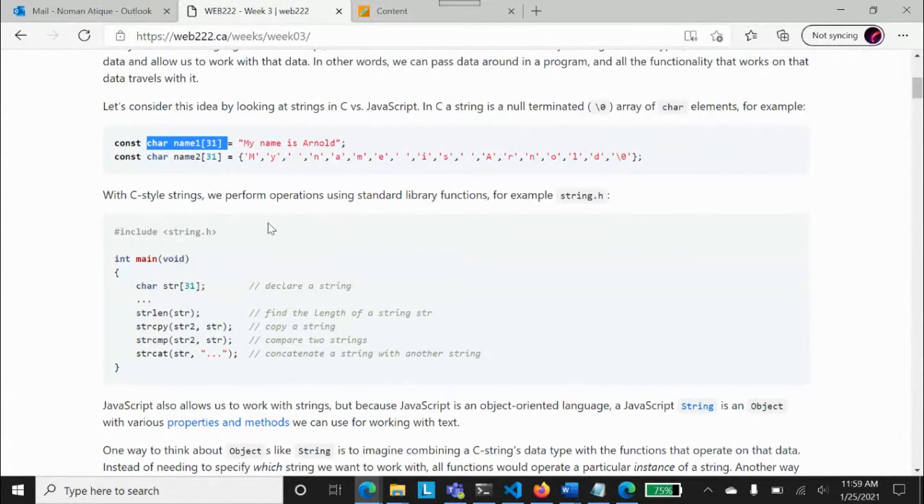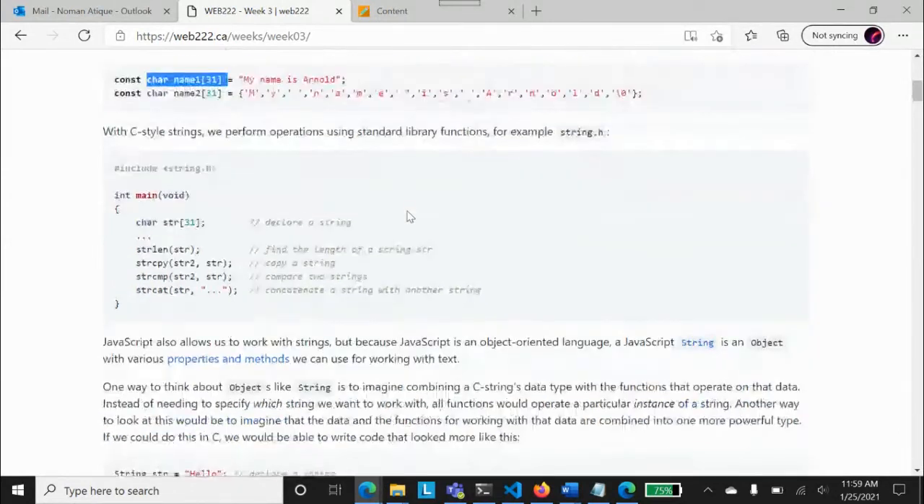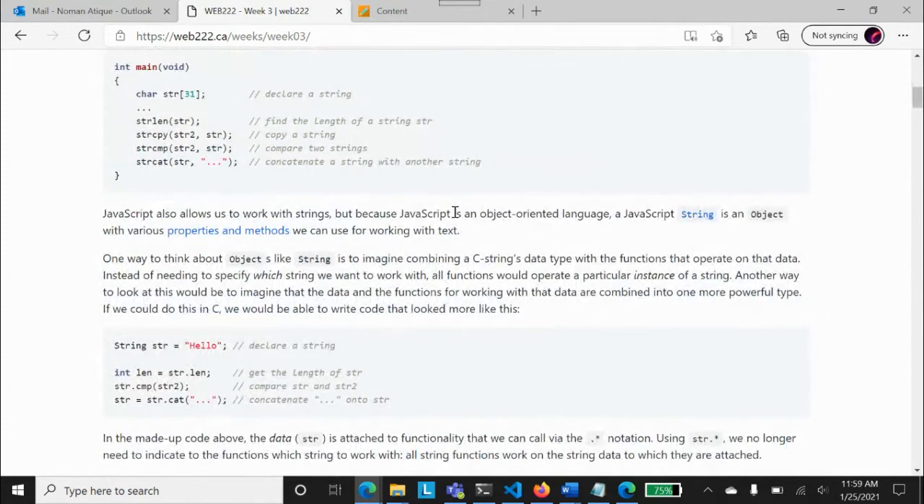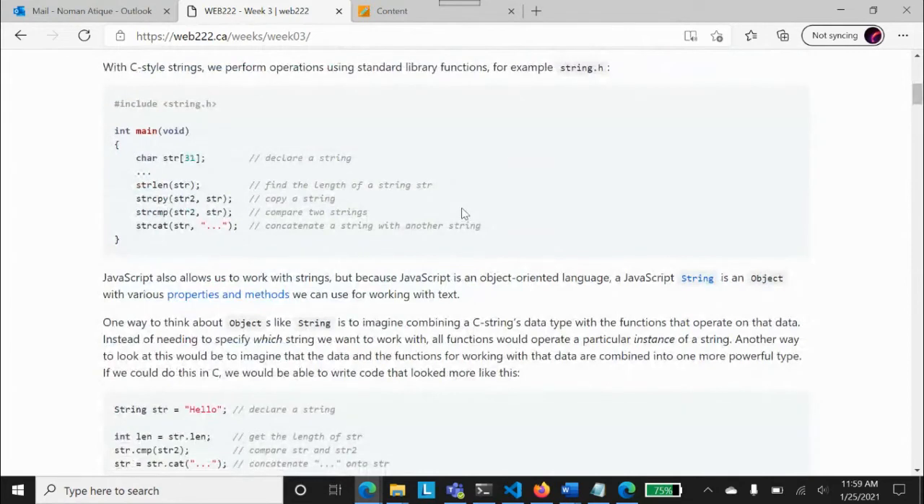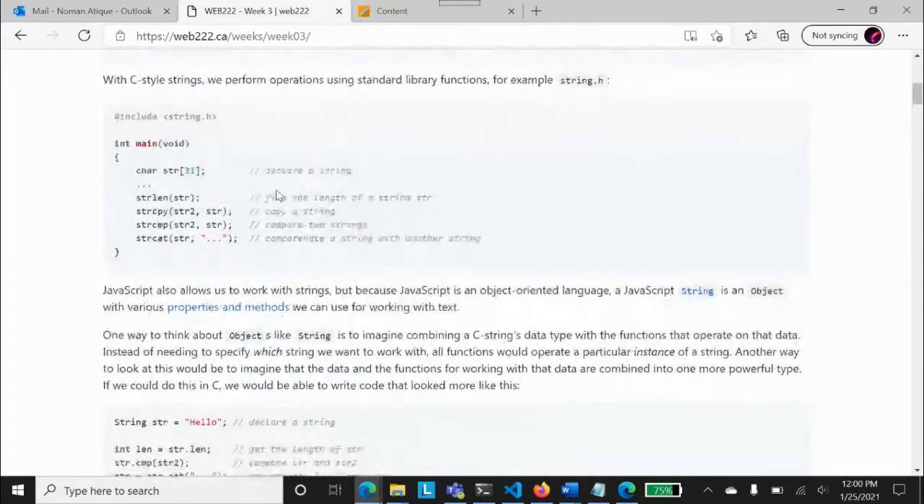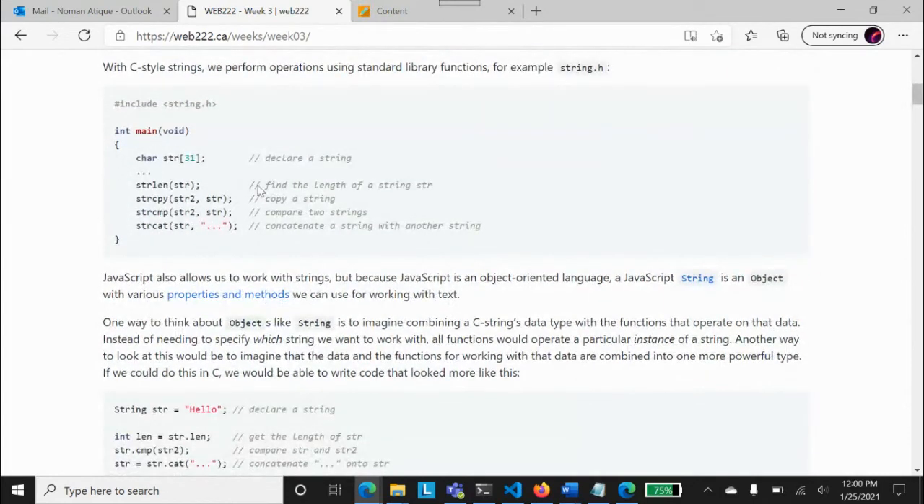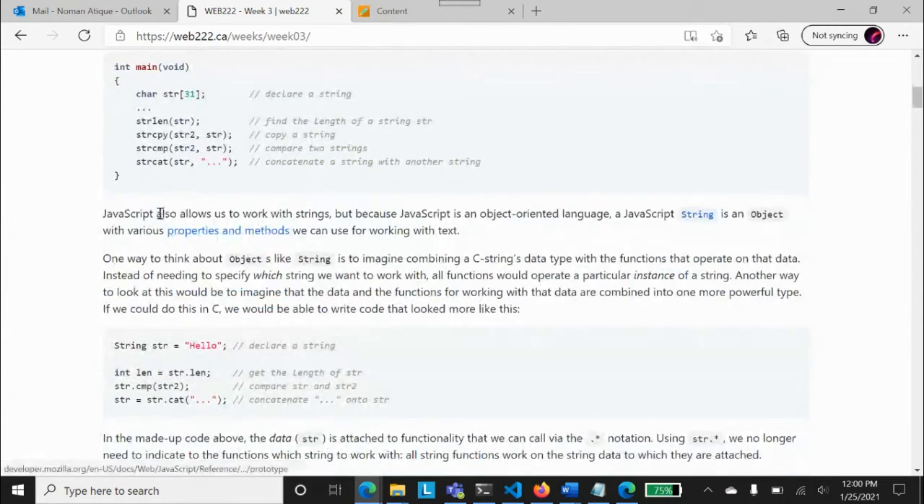But in JavaScript, as I showed you, you can directly define a string and work on that string, and that string will have a lot of features. So if it's a C language program, it will declare a string, an array of characters. We can find the string length by using the strlen function. With strcpy we can copy a string from one place to another. With strcmp we compare two strings, and with strcat we concatenate.